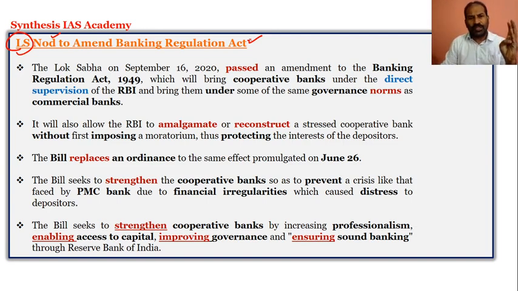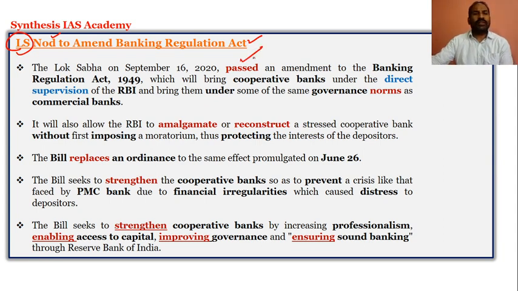We have spoken of the banking system, the introduction of the Banking Regulation Act, and the main intention of the Banking Regulation Act, and then we focused on the Ordinance 2020.